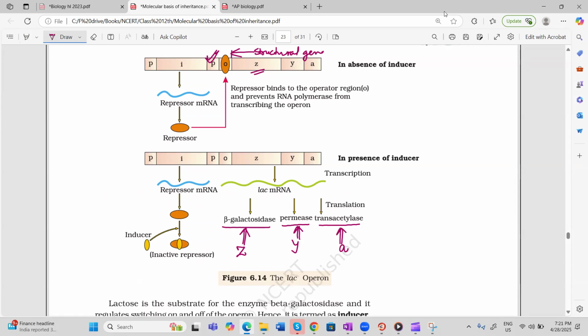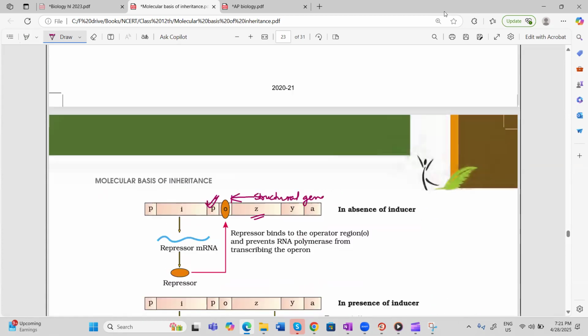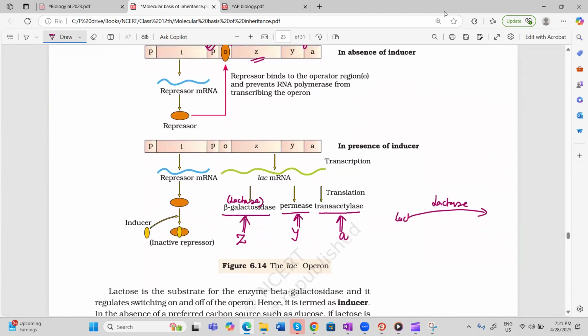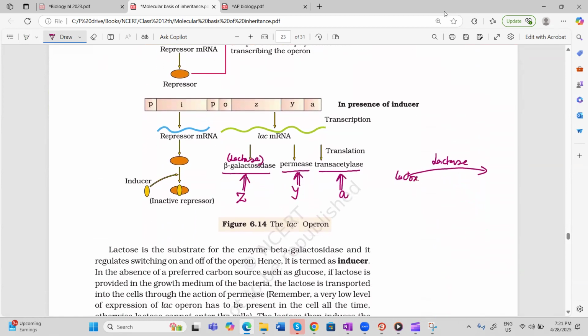What is beta galactosidase? Another name of beta galactosidase is lactase. And you know very well what is the role of lactase. This enzyme lactase will act on lactose to convert lactose into glucose and galactose. So this is the basic: lactase is an enzyme which will act on lactose to convert it into glucose and galactose.